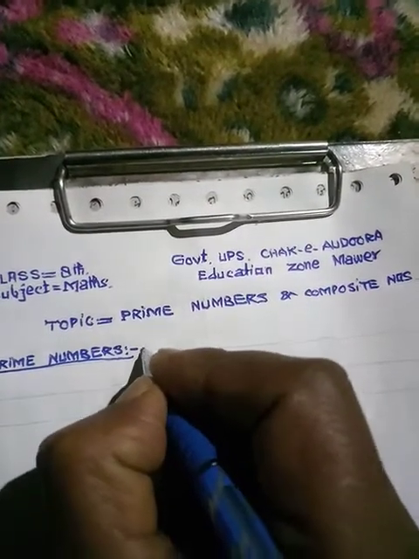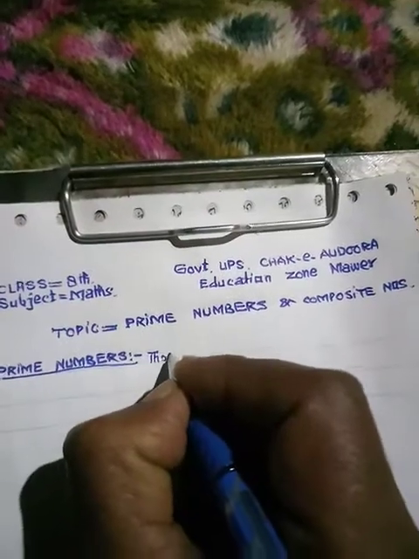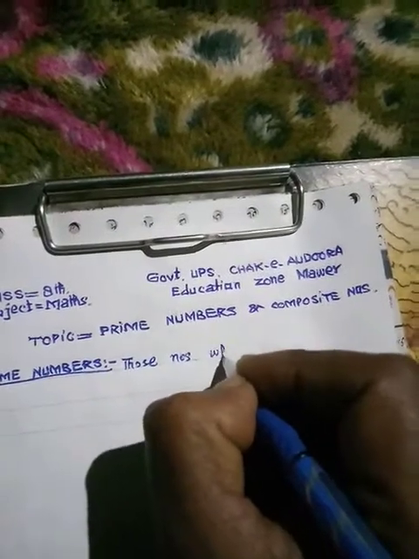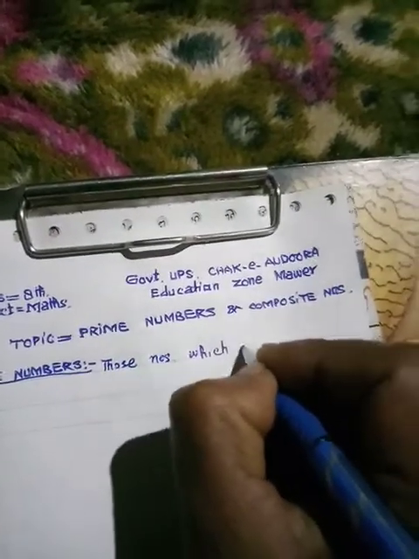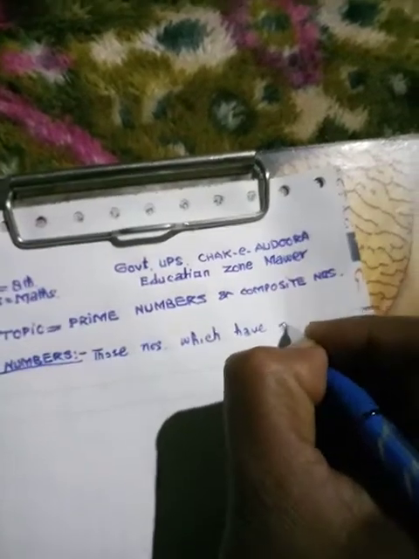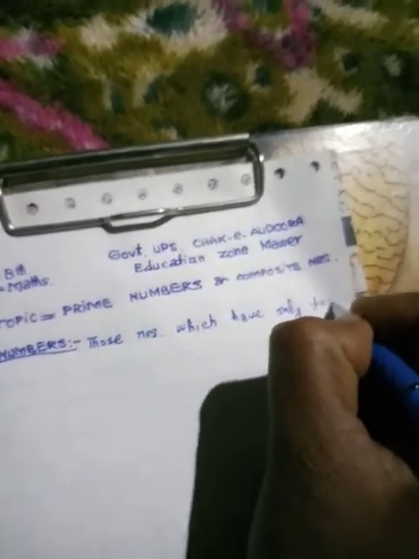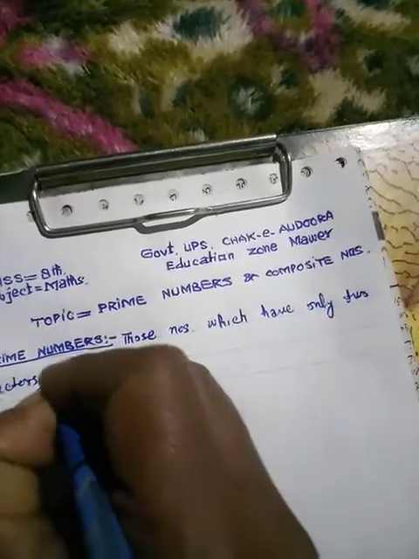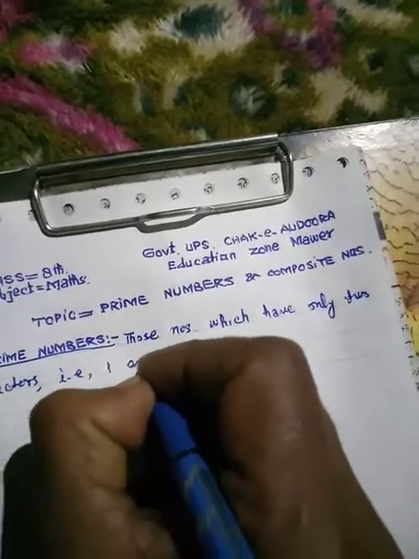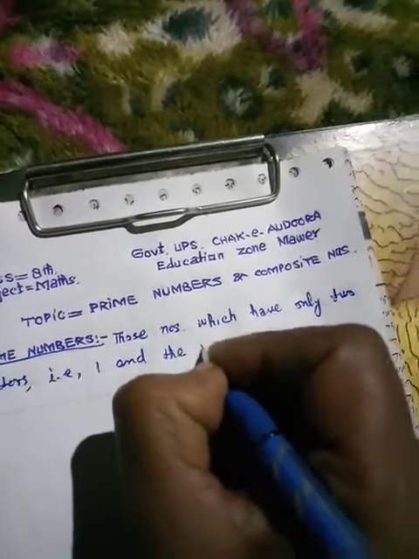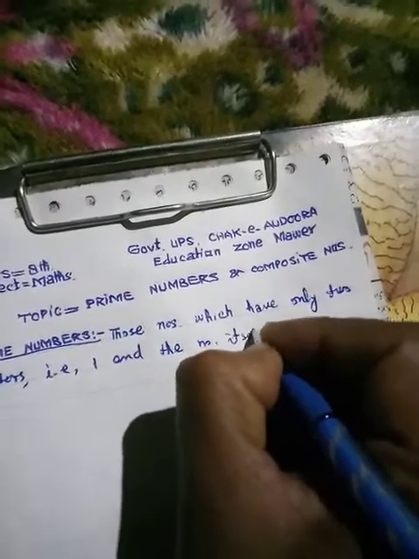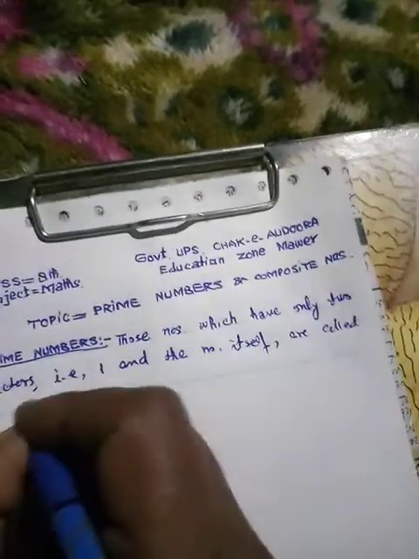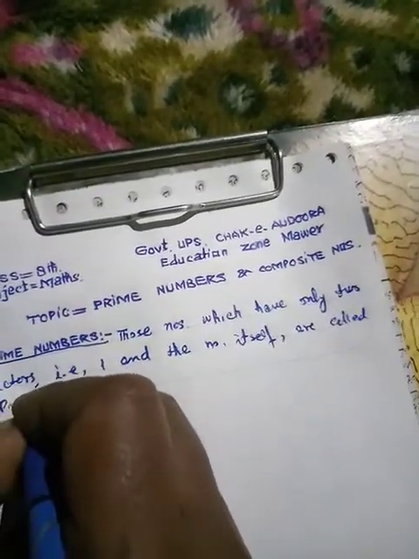Look here, those numbers which have only two factors, that is 1 and the number itself, are called prime numbers.